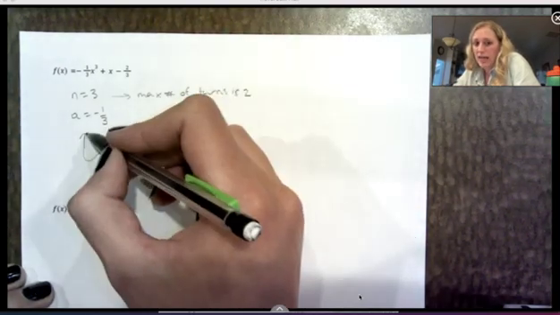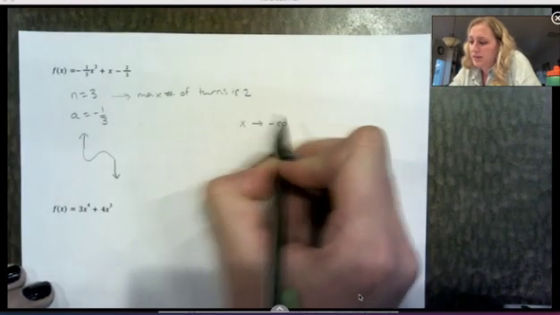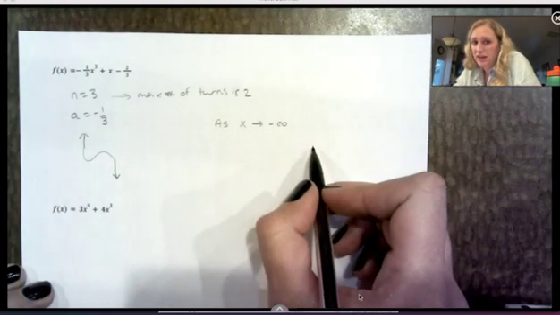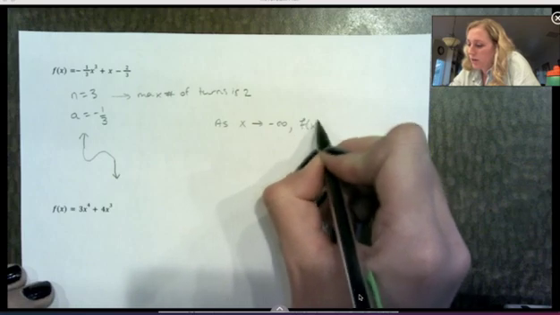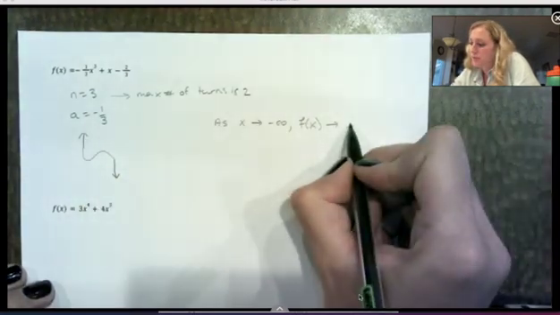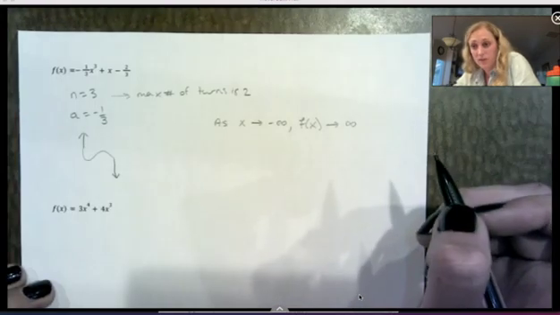On the left side, that's as x approaches negative infinity. So here's what we're going to write: as x approaches negative infinity, f of x, is it going up or down? On the left side, it's going up, so it's going to positive infinity. If it were going down, it would go to negative infinity.